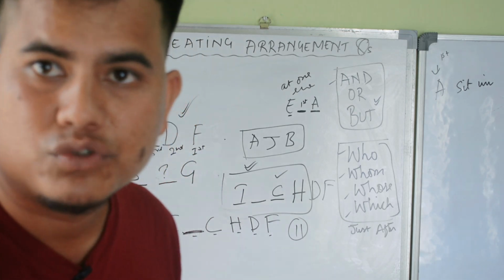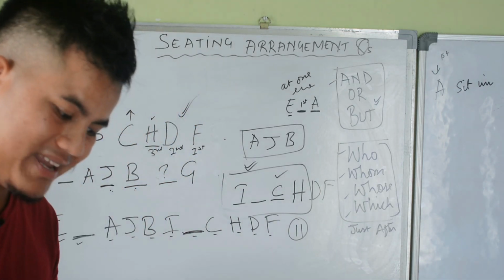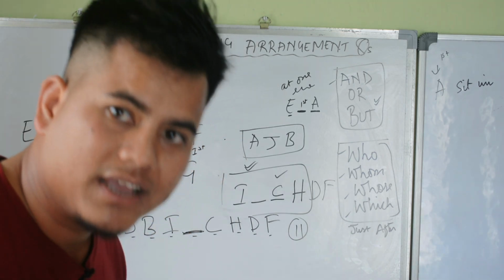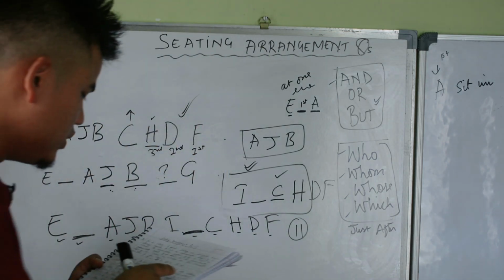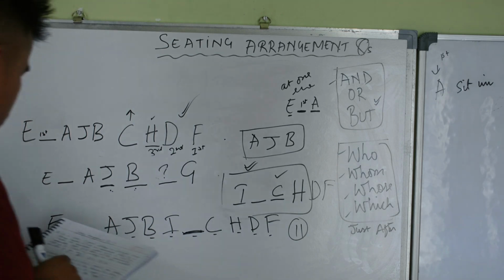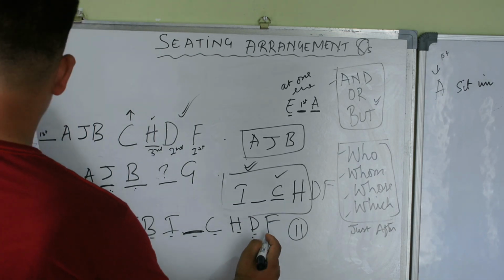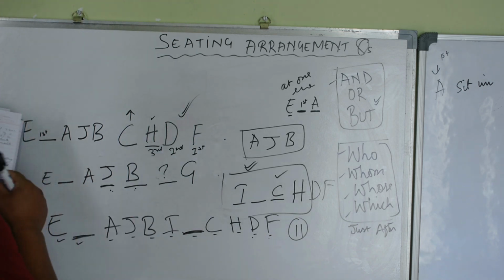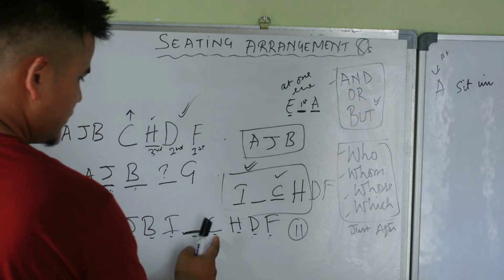D who is just to left of F, is to right of C. D is to right of C at second place.